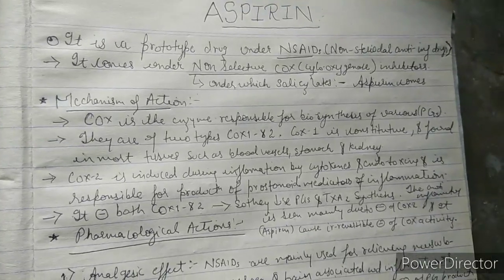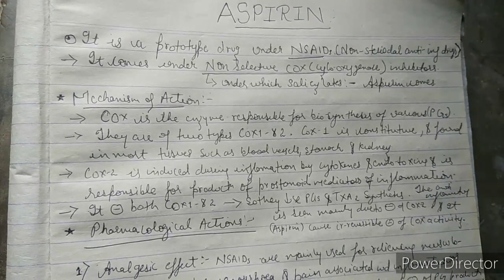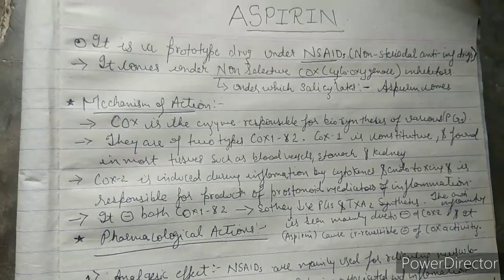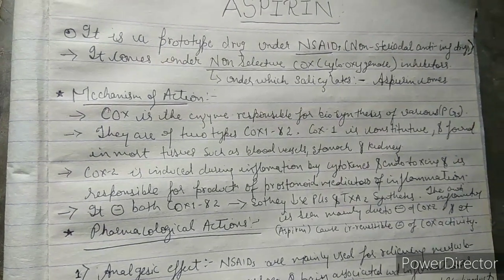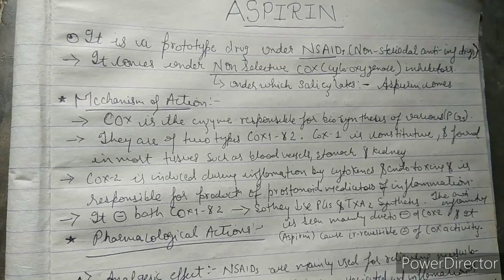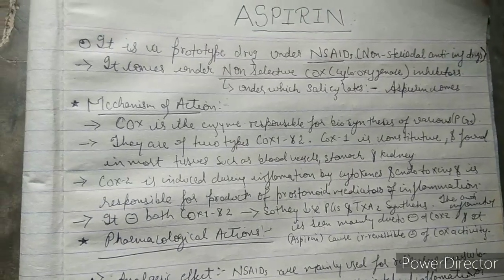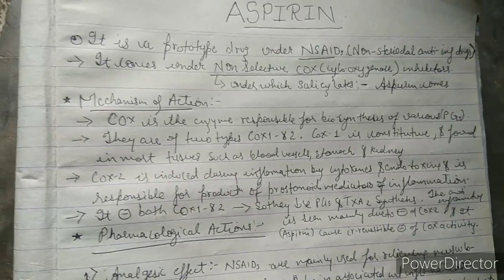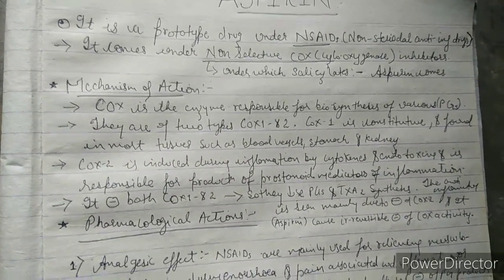What is aspirin basically? It is a prototype drug under NSAIDs. NSAIDs means non-steroidal anti-inflammatory drugs. So in the classification of NSAIDs, where does aspirin come? Basically it comes under non-selective COX inhibitors. COX means cyclooxygenase. It is an enzyme. Under non-selective COX inhibitors, there is a subgroup named salicylates. So aspirin comes under salicylates.